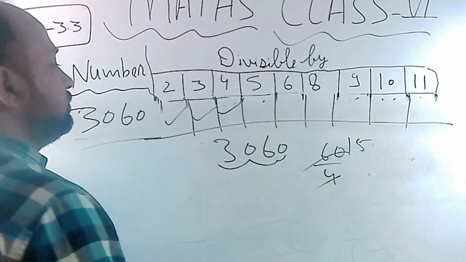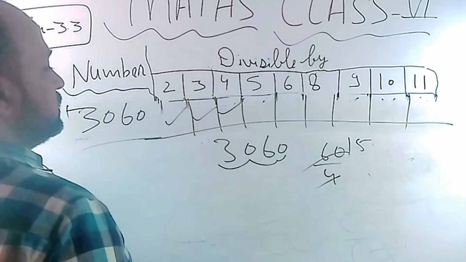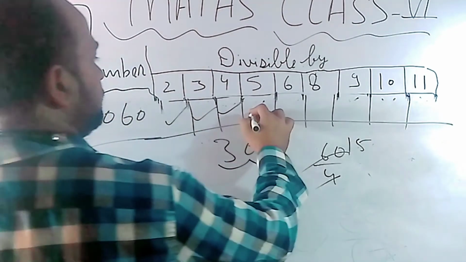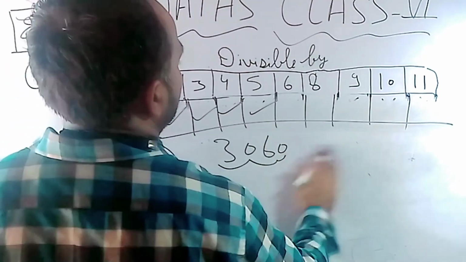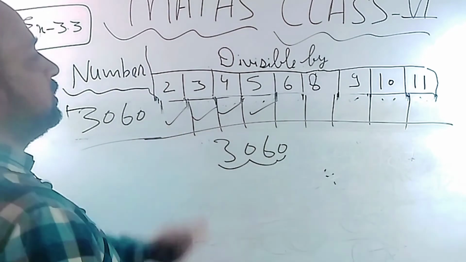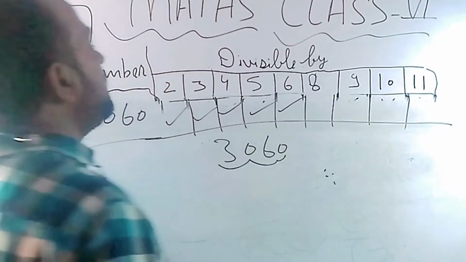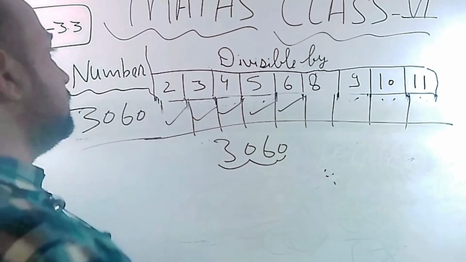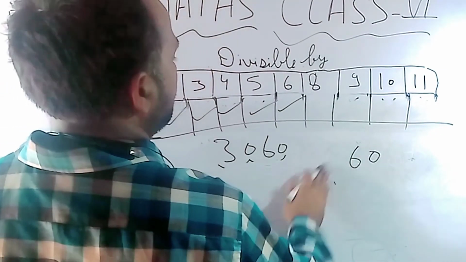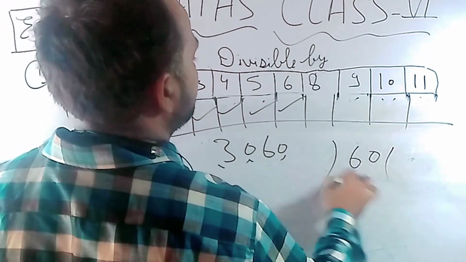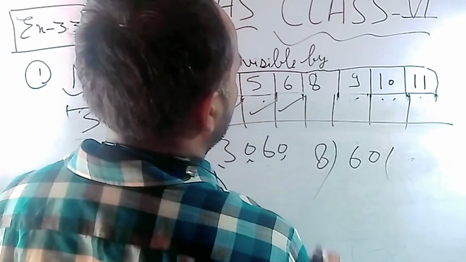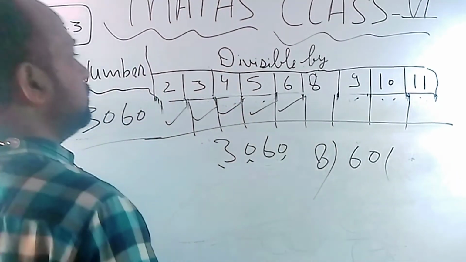Okay. In the case of 5, we have to check only the last digit. That must be either 0 or 5. So will go. Okay. And in the case of 6, if any number is divisible by both 2 and 3, we can also say that the number will be divisible by 6. Now in the case of 8, check the last 3 digits. So 0 is not keeping any kind of value. Divide 60. 60 will not come in the table of 8, or 60 cannot be divided by 8.